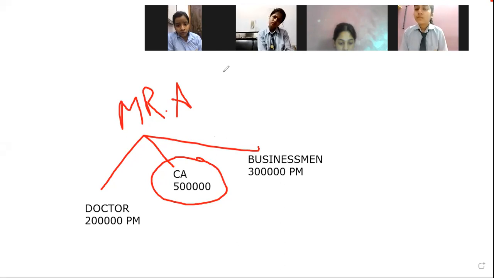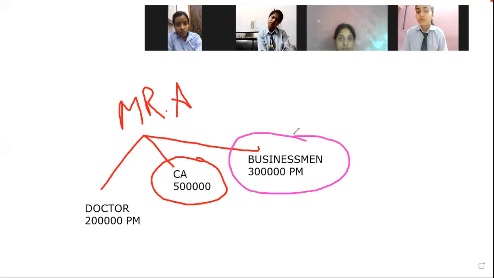Okay. Now what if I say that Mr. A starts working as a businessman? If he starts working as a businessman, then what is the opportunity cost of being selected as a businessman? Please raise your hands, everyone. I would like to ask some other student now. Yes, Nishika.